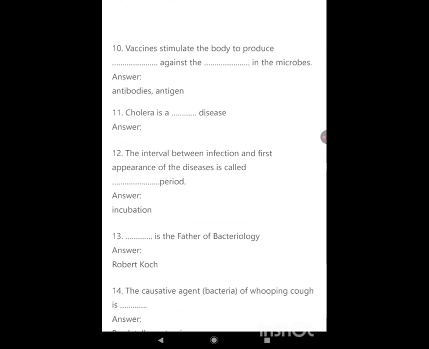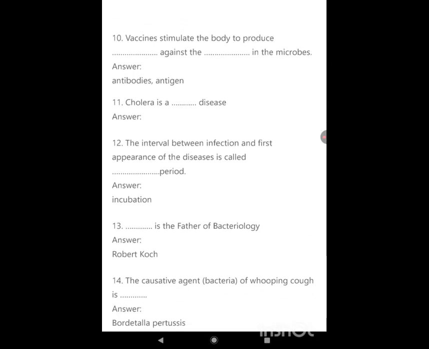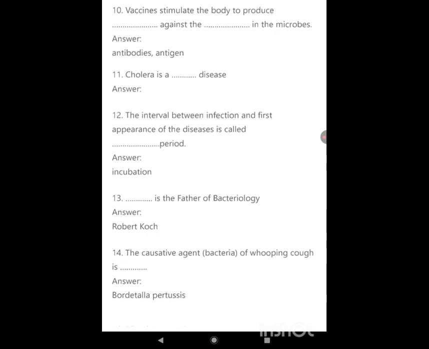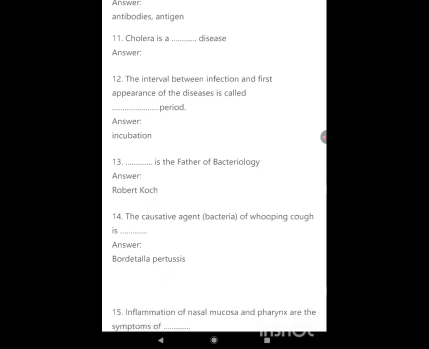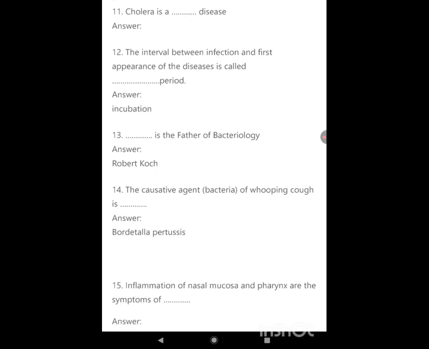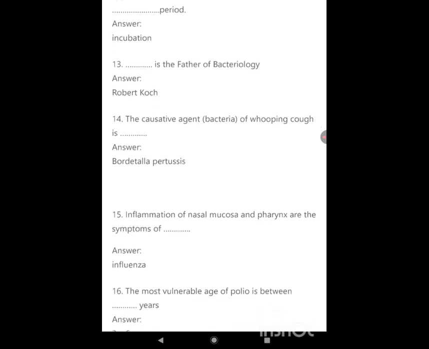Vaccines stimulate the body to produce antibodies, antigen against the dash in the microbes. Cholera is a dash disease. The interval between infection and first appearance of the diseases is called incubation period. Robert Koch is the father of bacteriology. Bordetella pertussis is the causative agent bacteria of whooping cough.